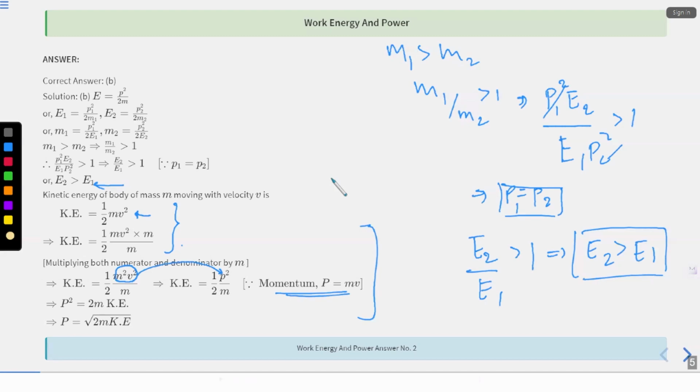Now what is p square by m? What is p square by m? That is KE, right? So p square is equal to 2 m KE. So momentum over here is under root of 2 m KE. This is just basically a derivation of a formula which you study. Okay, understand? Fine. Let's move to the next question.